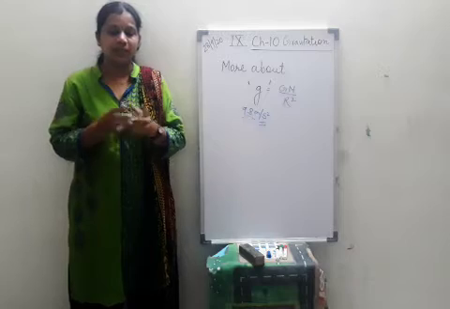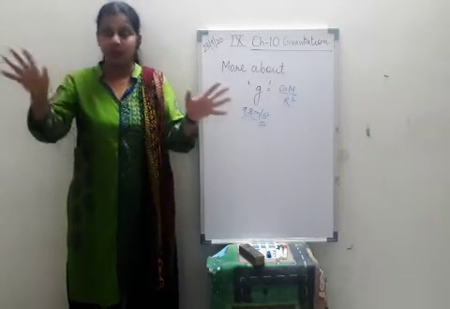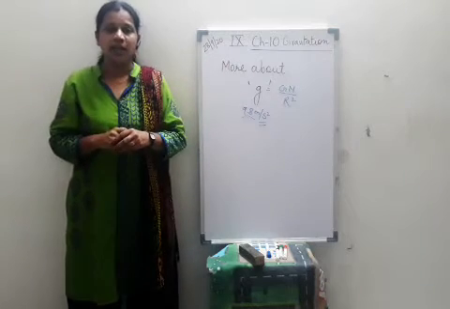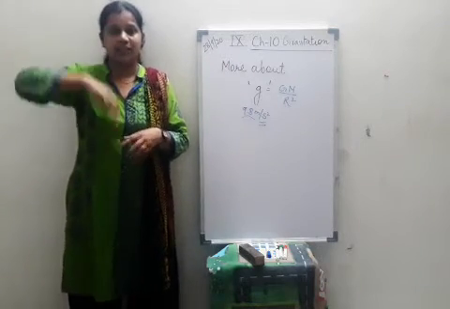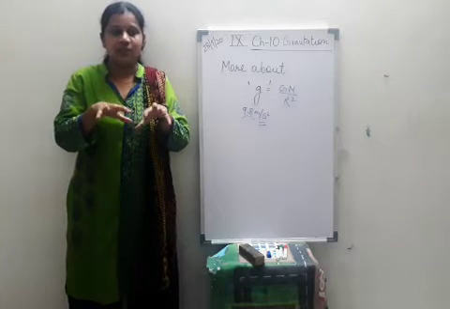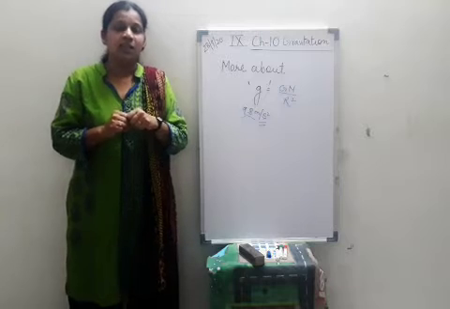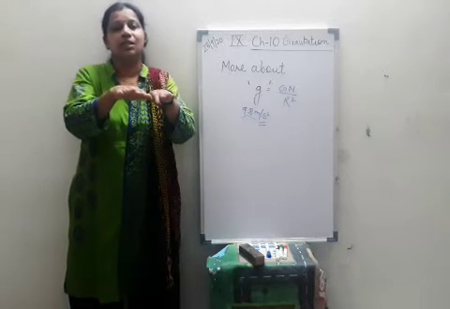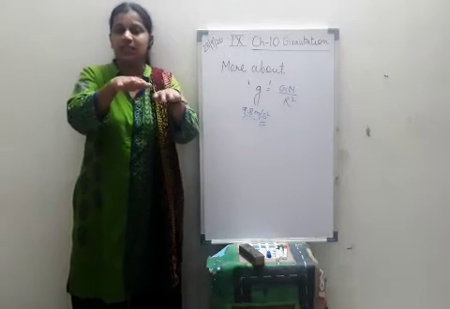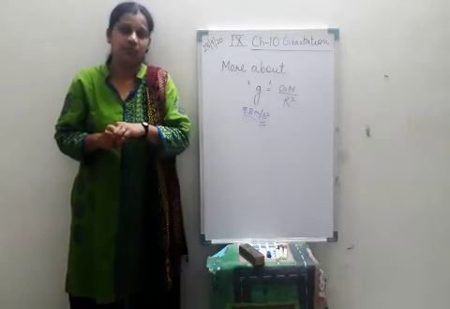In that experiment, they created a very big vacuum in a very big chamber, even bigger than this room, and then from a great height they dropped one feather and one ball. Vacuum means there are no air molecules inside. When they drop these two things, ball and feather, you can see both of them strike the ground at the same time.